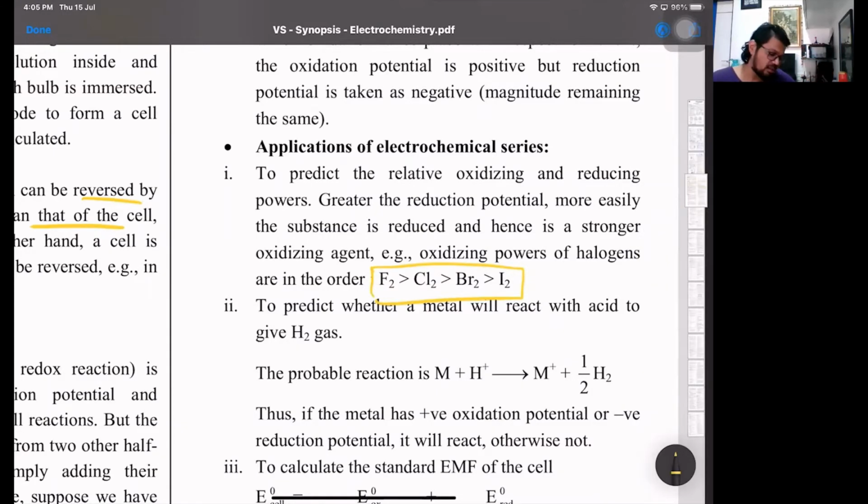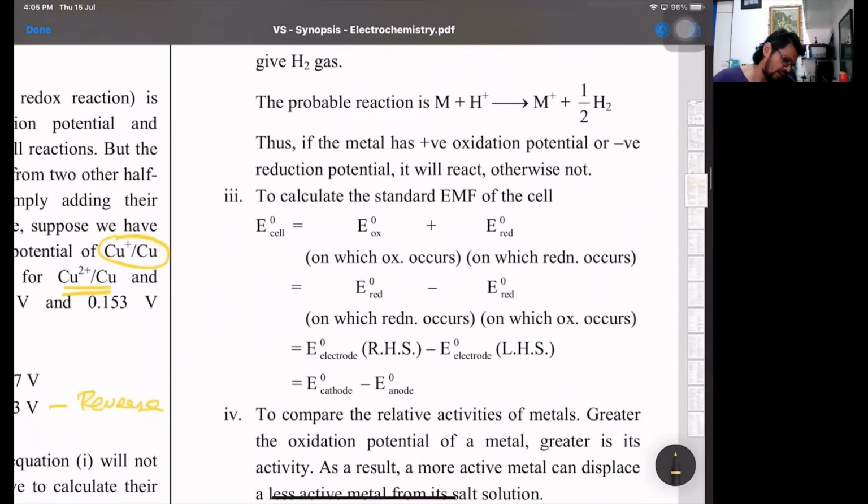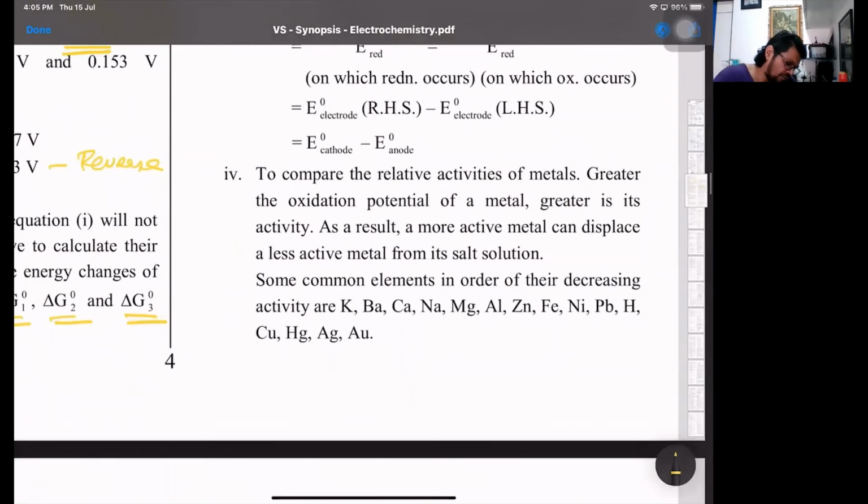Diagonal rule in the sense, for example, suppose I'm talking, have a look at it. I have silver ions gaining an electron to form silver. The E naught of silver is plus 0.8 volts. And down I have zinc. Zinc ions gain 2 electrons to form zinc.